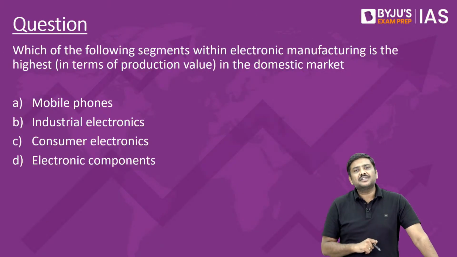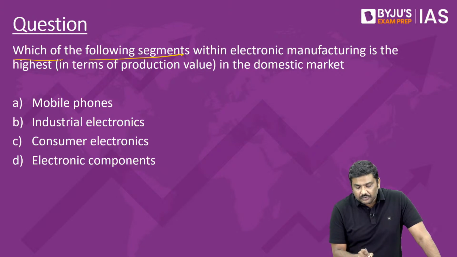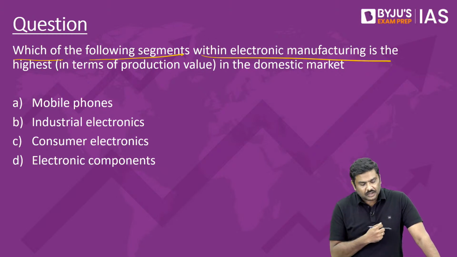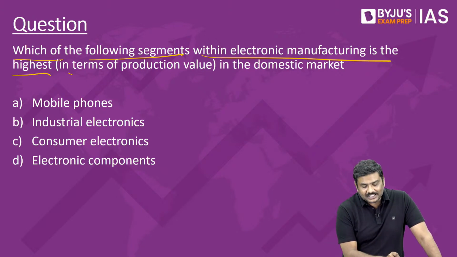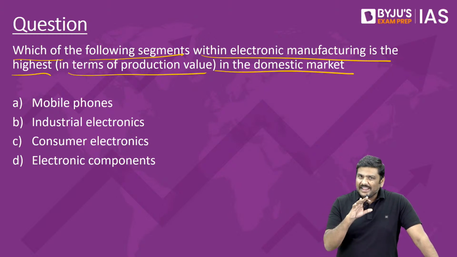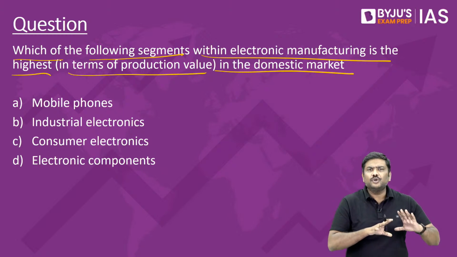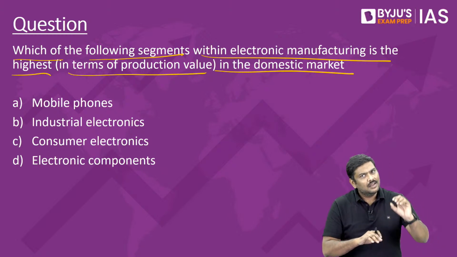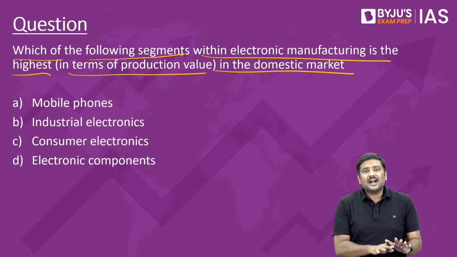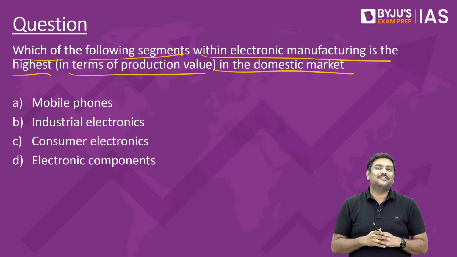Now, based on this discussion, I have given a question here. Which of the following segments within the electronic manufacturing is the highest in terms of production value in the domestic market? I consider this particular question difficult for a very simple reason. Generally, you don't come across this kind of data in the newspaper. This data essentially I have taken from the vision document of the Government of India itself.